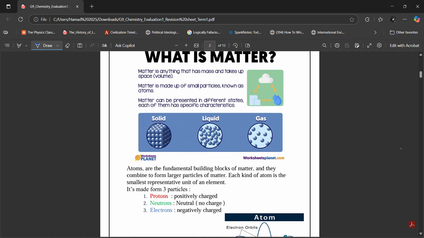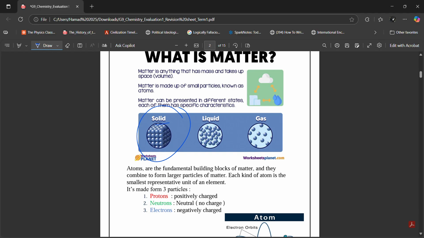In a solid, you can see that all the atoms are very close together, they are tightly packed, and the atoms are not free to move. They are held together in a regular structure. This is in the solid state. In the liquid state, Ibrahim, you can see that the particles, the atoms or particles, are close together, but they are not held in a rigid, regular structure like a solid.